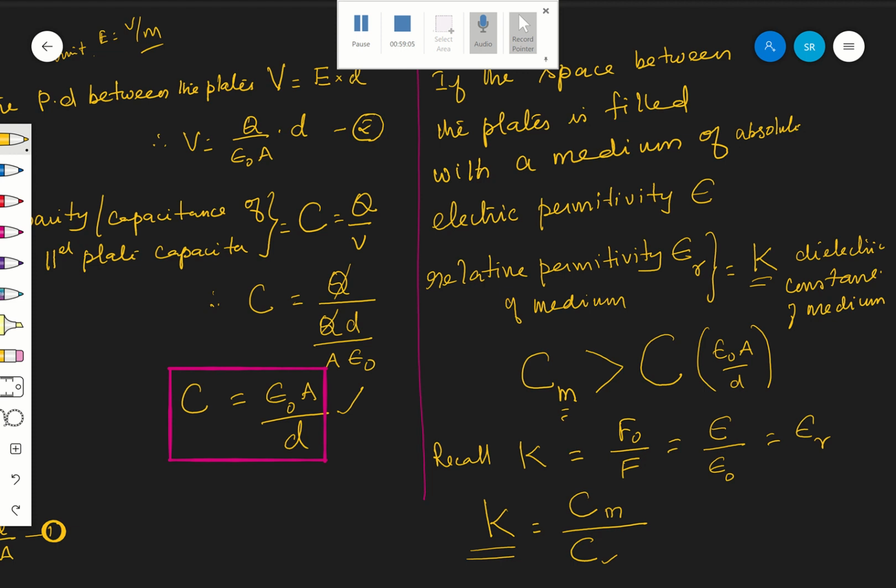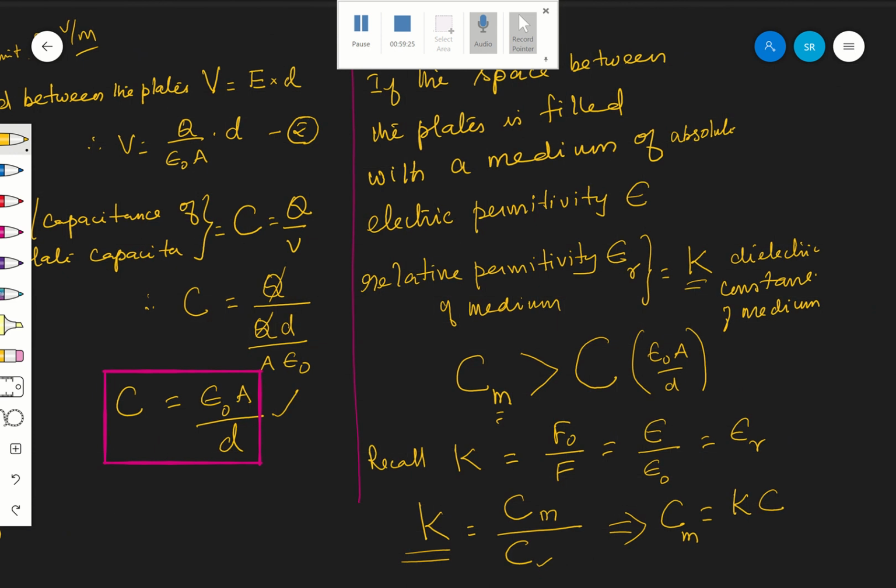Therefore, which implies your Cm is nothing but K C. Cm is nothing but K into C. And what is that? That is nothing but K into C, what is it? Epsilon naught A by D.